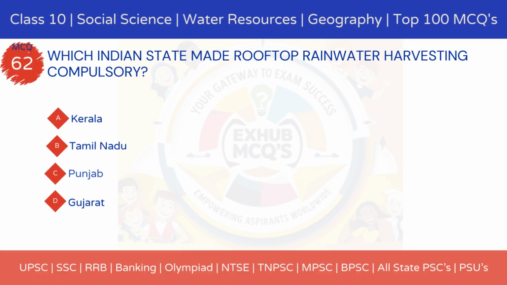Question 62. Which Indian state made rooftop rainwater harvesting compulsory? Option A, Kerala. Option B, Tamil Nadu. Option C, Punjab. Option D, Gujarat.